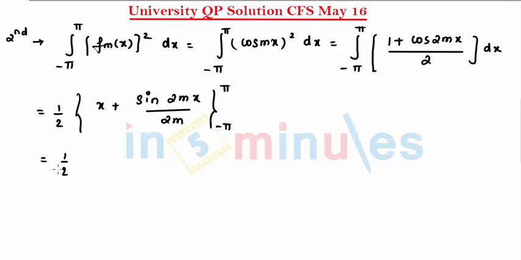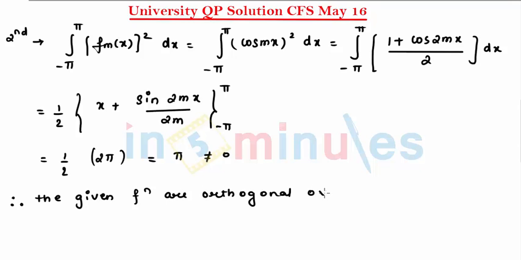So 1 by 2, let's substitute here. So that comes, first is 2 pi, and we substitute here, that comes to be 0, and this finally comes to be pi. So from first condition and second condition I can say this is not equal to 0. So I can say function is orthogonal. So therefore the given functions are orthogonal over minus pi to pi.